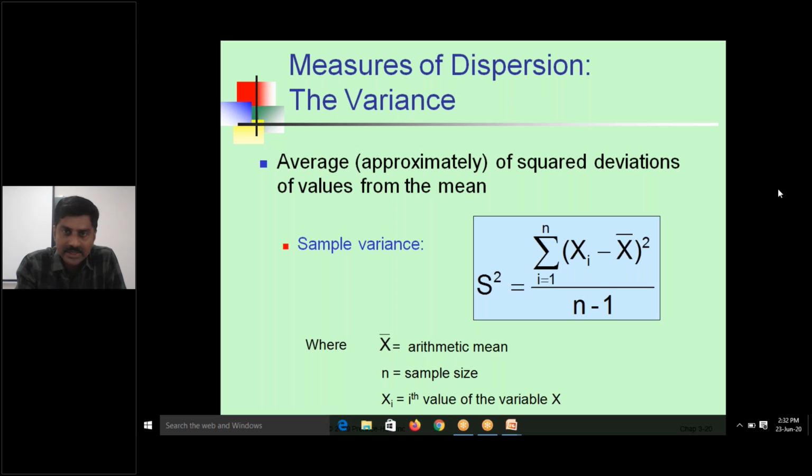This is the variance formula. S squared equals summation, i runs from 1 to n, xi minus x bar whole squared, divided by n minus 1. It is the approximate average squared deviation of values from the mean. That is the sample variance. x bar equals the arithmetic mean, n equals the sample size, xi equals the ith value of the variable x.